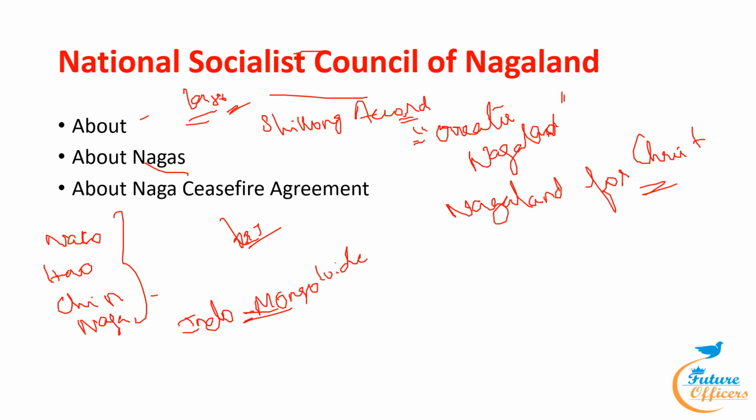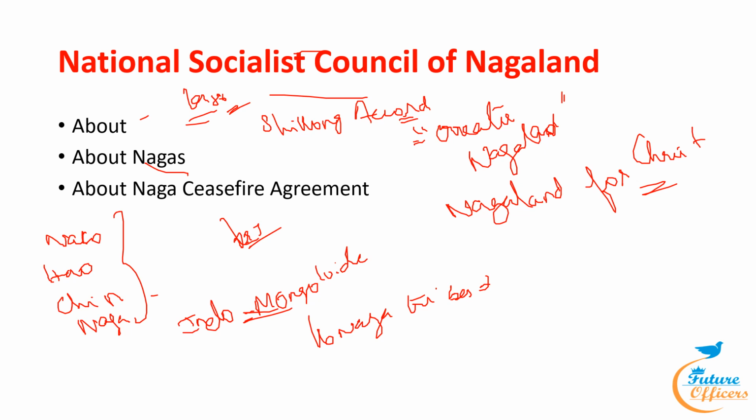Also, there are 16 Naga tribes. They are Chang, Kemungan, Yimchungar, Zeliang, Rengma, Tikhir, Mokwe, Ao, Konyak, Sema, Chakhesang, Angami, Lotha, Sangtam, and Chir.